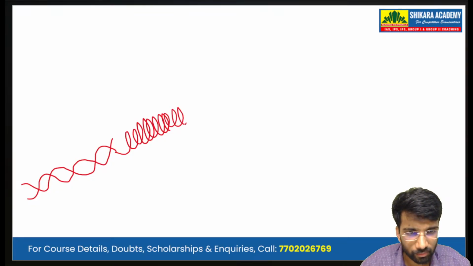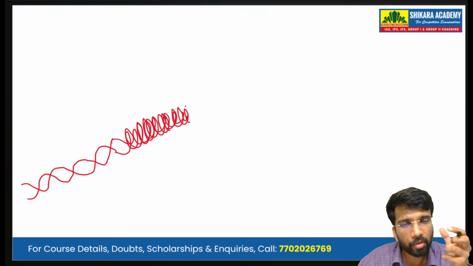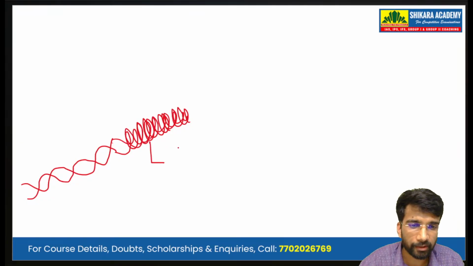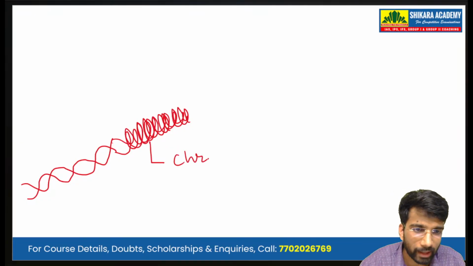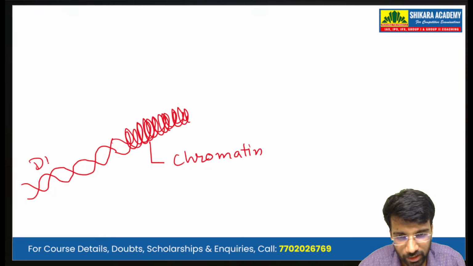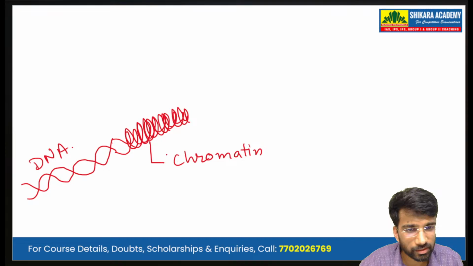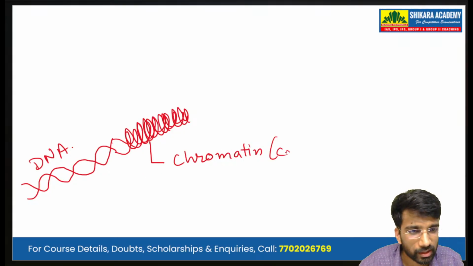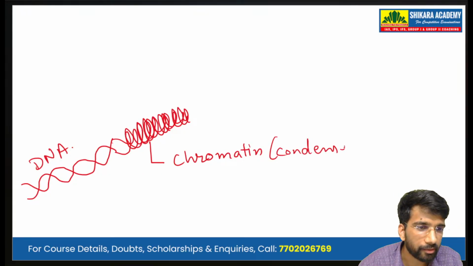This coiled, condensed form of DNA is known as chromatin. So if this is our DNA, this highly coiled form of DNA is known as chromatin.